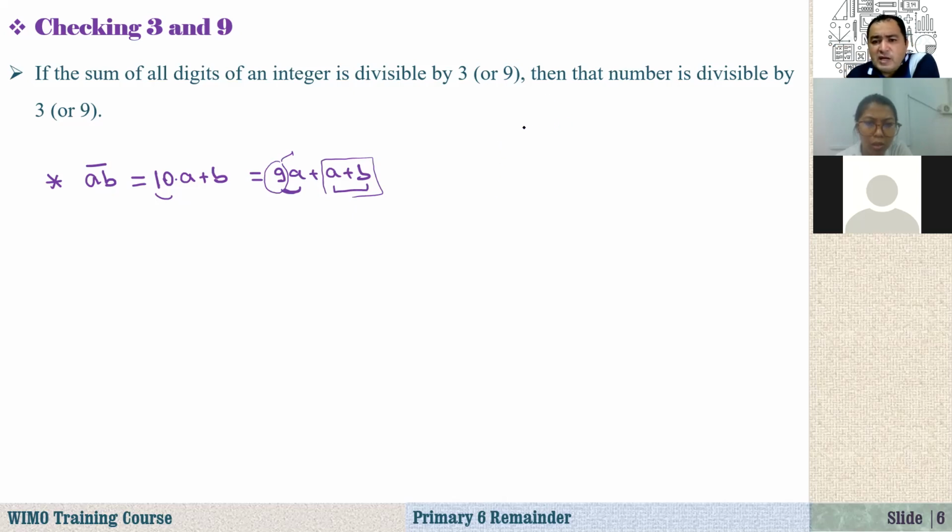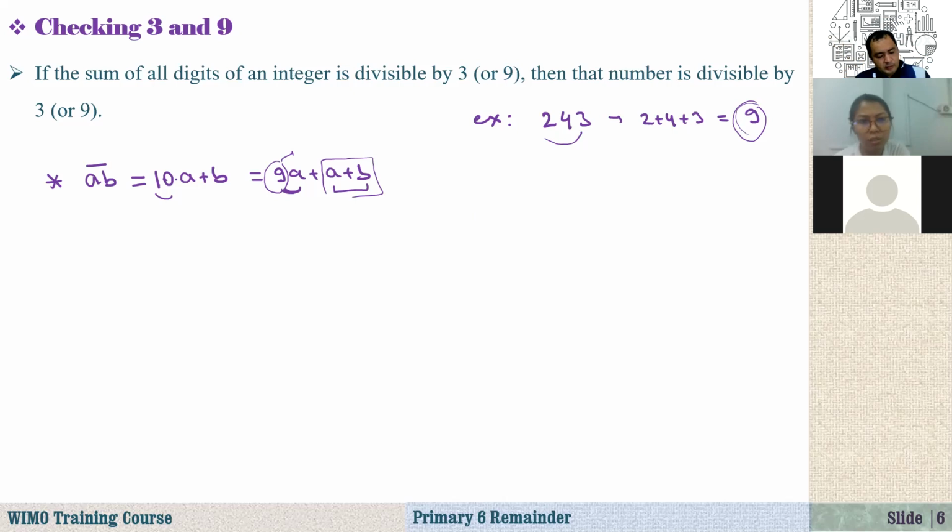For example, let's say 243. Is it divisible by 3 or not? How do you know that? Here we have 2 plus 4 plus 3, which is 6 plus 3 equals 9. So this is divisible by 3, so the number is divisible by 3. And at the same time, the sum of its digits is divisible by 9, which means it is divisible by 9. Okay.